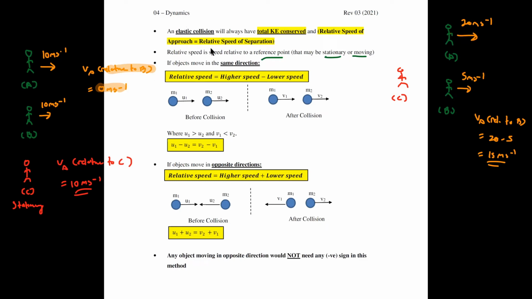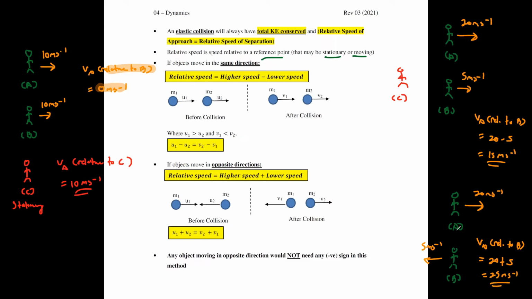Then another example of relative speed will be this one. Same person A, and same person B. Now person A moves 20 meters per second towards the right, but person B now moves 5 meters per second towards the left. So in this case, the relative speed of A to B will be 20 plus 5, giving you 25 meters per second.